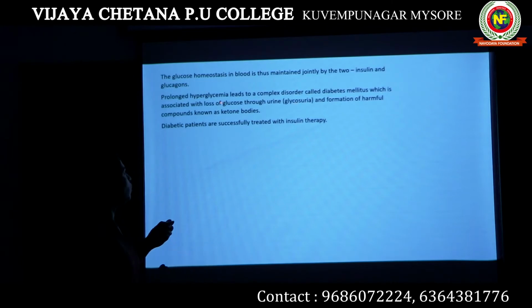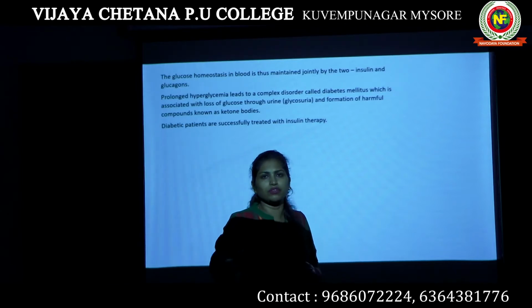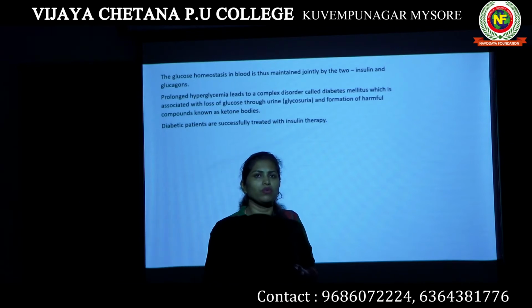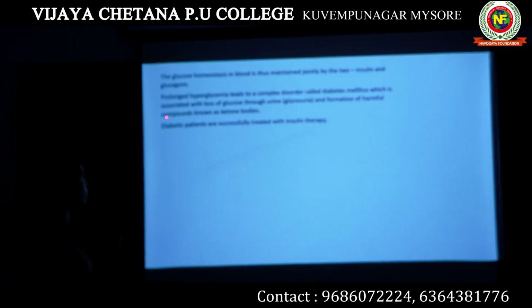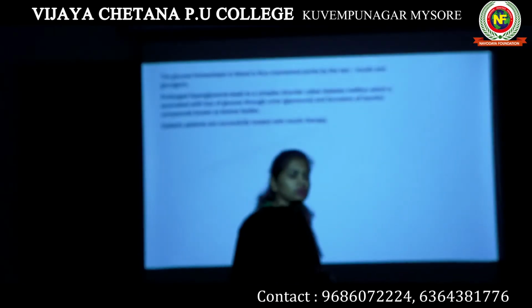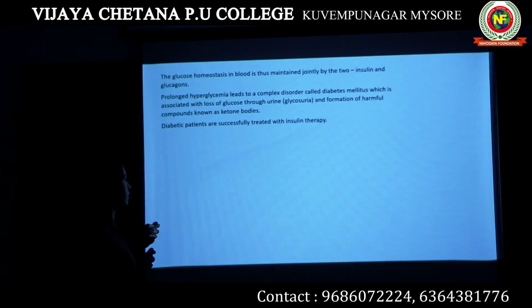Glycosuria means loss of glucose through urine. When a person is excreting urine, glucose is also excreted in the urine, because that person's blood glucose level is high. Okay, glycosuria. And there is formation of harmful compounds known as ketone bodies. The person who has diabetes mellitus also excretes ketone bodies in his urine.